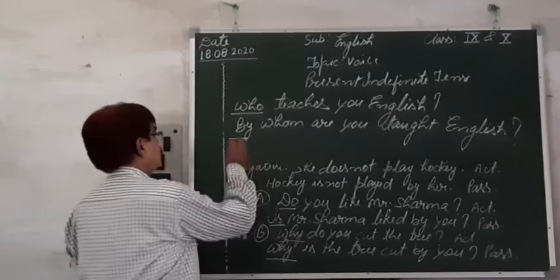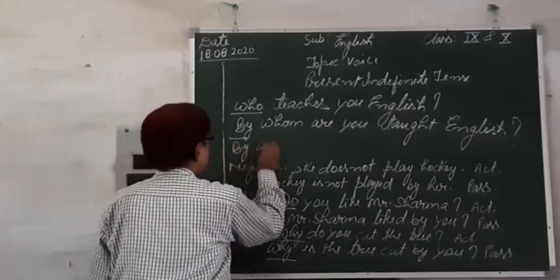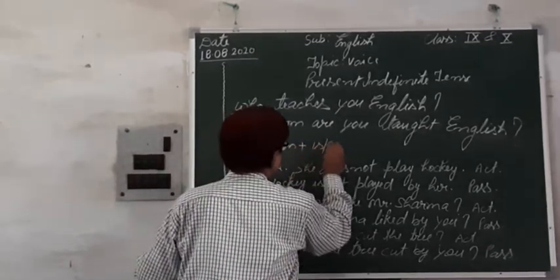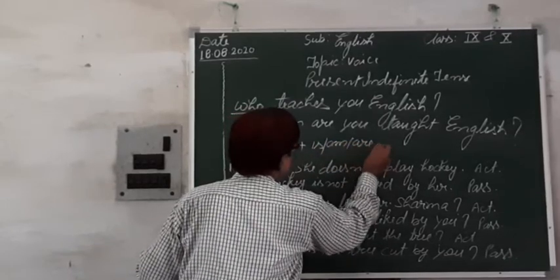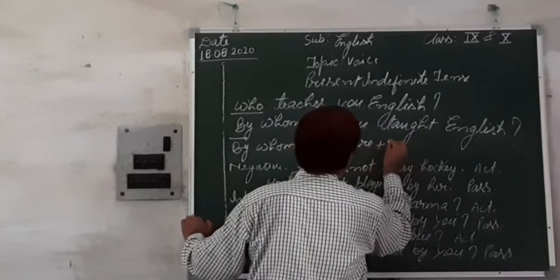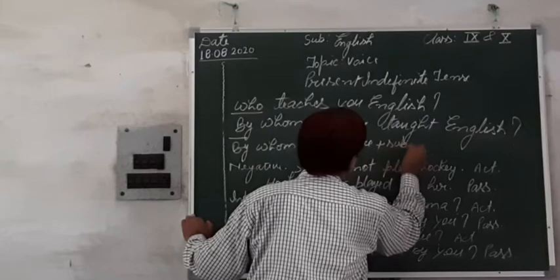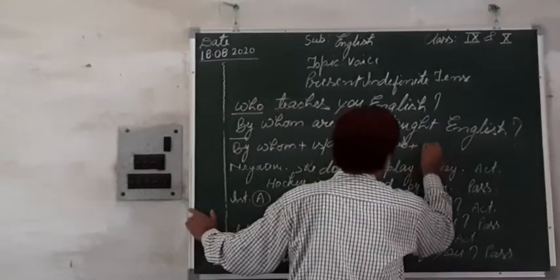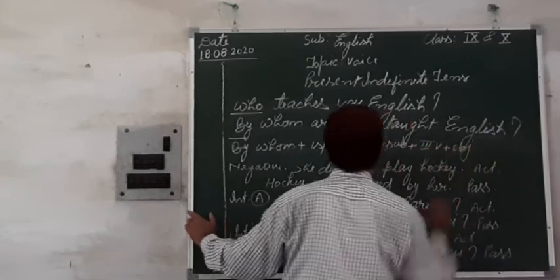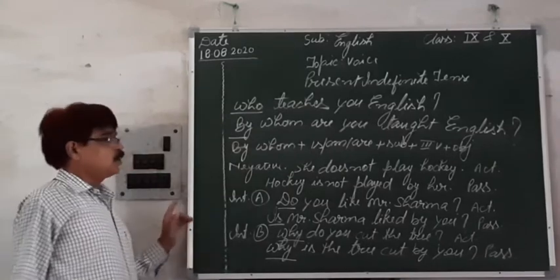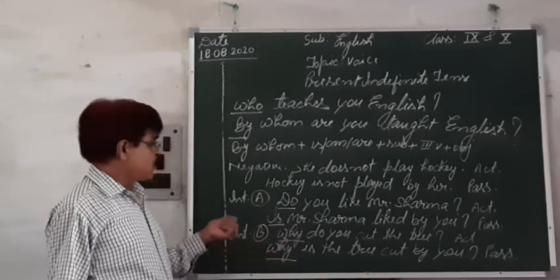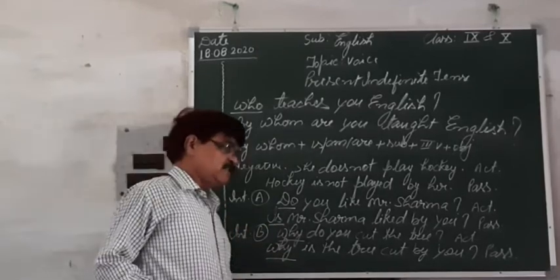The rule is by whom plus is, am, are plus subject plus third form of the verb plus object. That is the rule. This is only with who. All the other question words will remain at the same place.